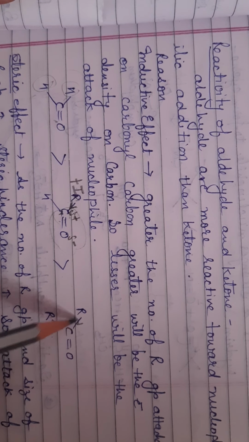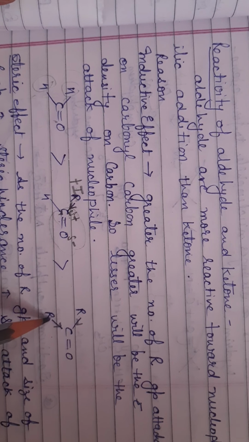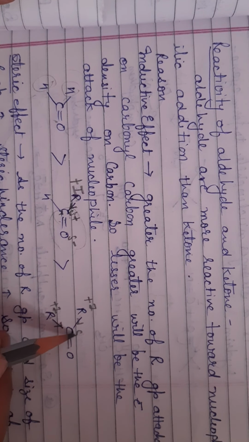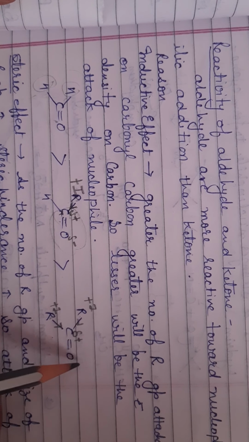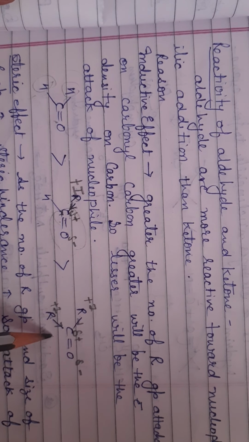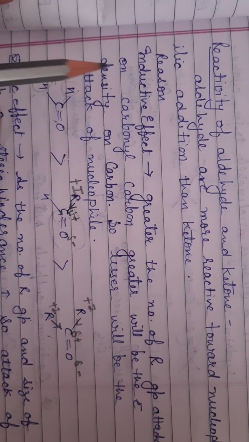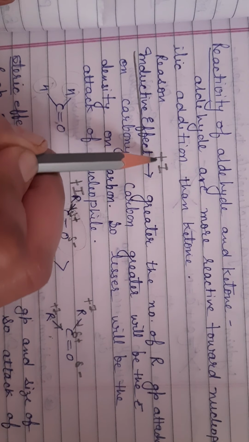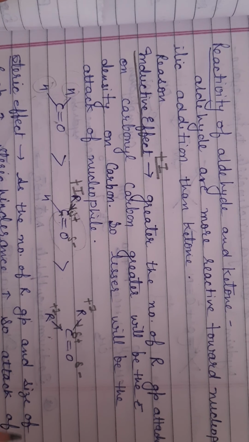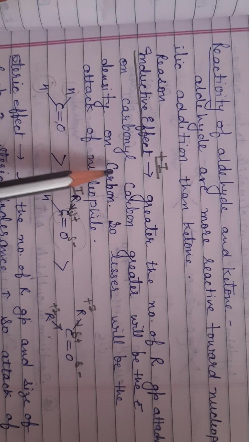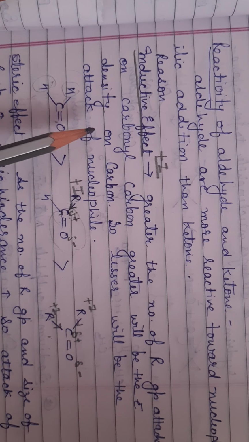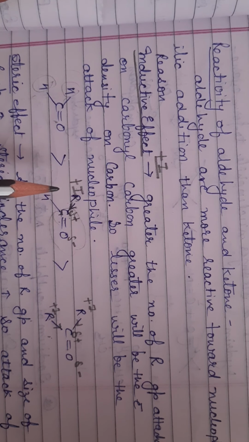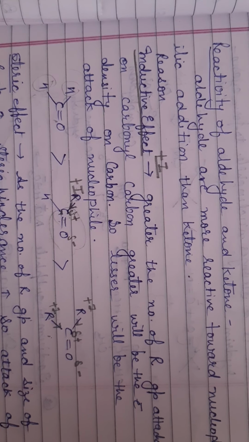But when we come to ketone, then we find here two R groups, which due to plus I effect have more tendency to decrease the positive charge that is present on carbon. So here there is less attack of the nucleophile. So this is your inductive effect, that is also known as plus I effect. The greater the number of R groups attached on the carbonyl carbon, the greater will be the dispersal of the positive charge present on carbon, so the lesser will be the attack of the nucleophile.